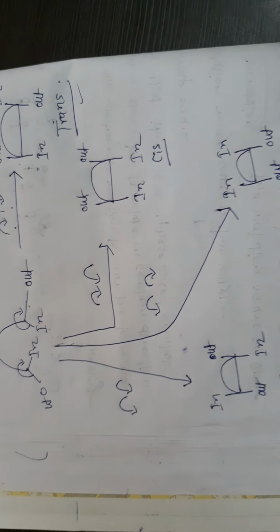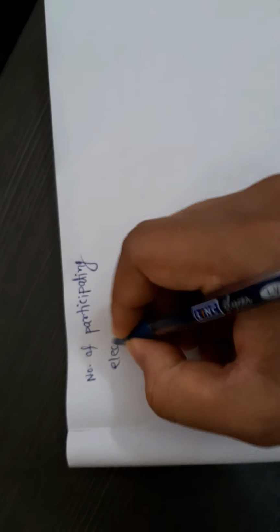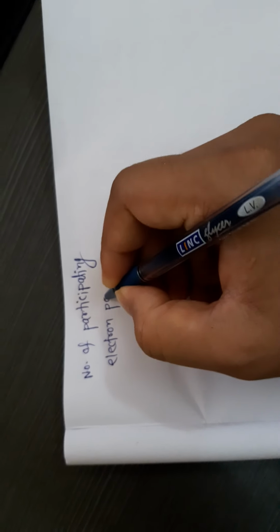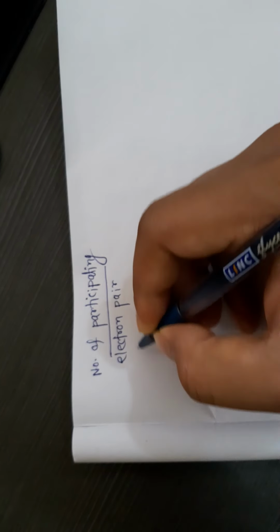Now what are the rules? These are very important. You have to remember this. So let me give you an easy way to remember. First you have to remember the number of participating electron pairs.